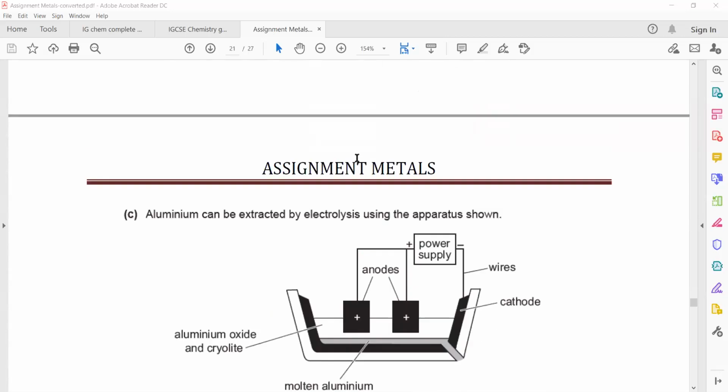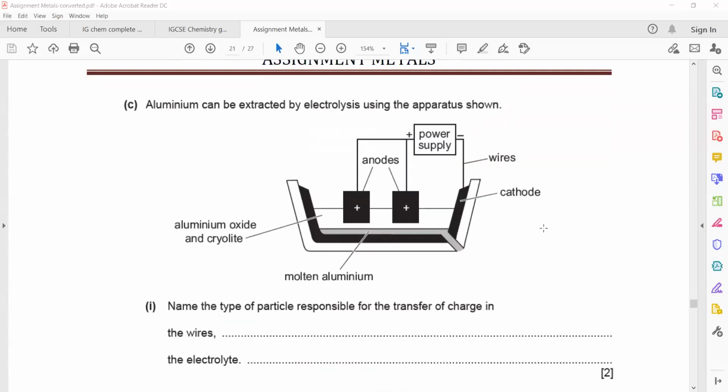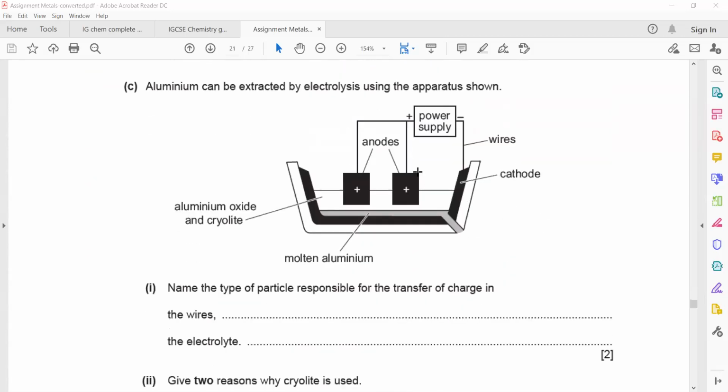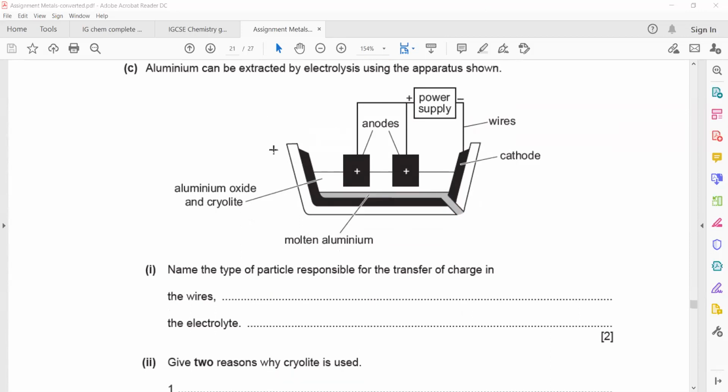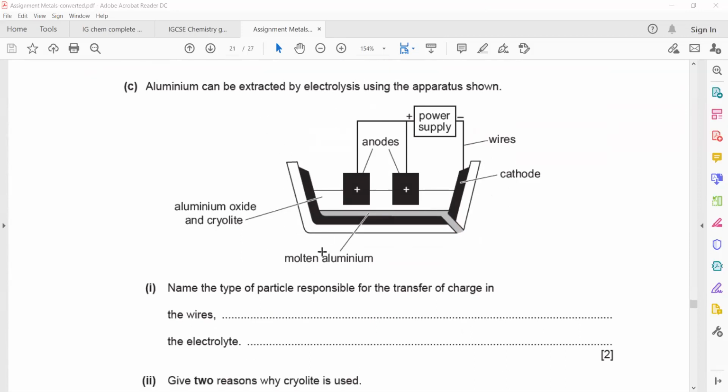Okay, next part is related to a topic we just did. You can see here we have aluminum oxide and cryolite. Anodes are there. Molten aluminum is extracted and it is siphoned out. Name the type of particle responsible for transfer of charge in the wire.